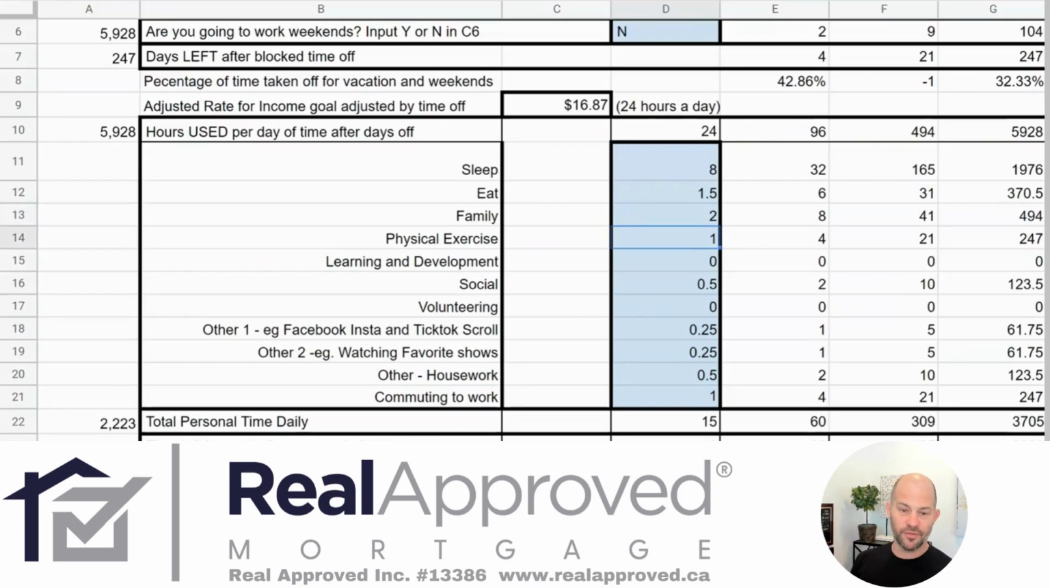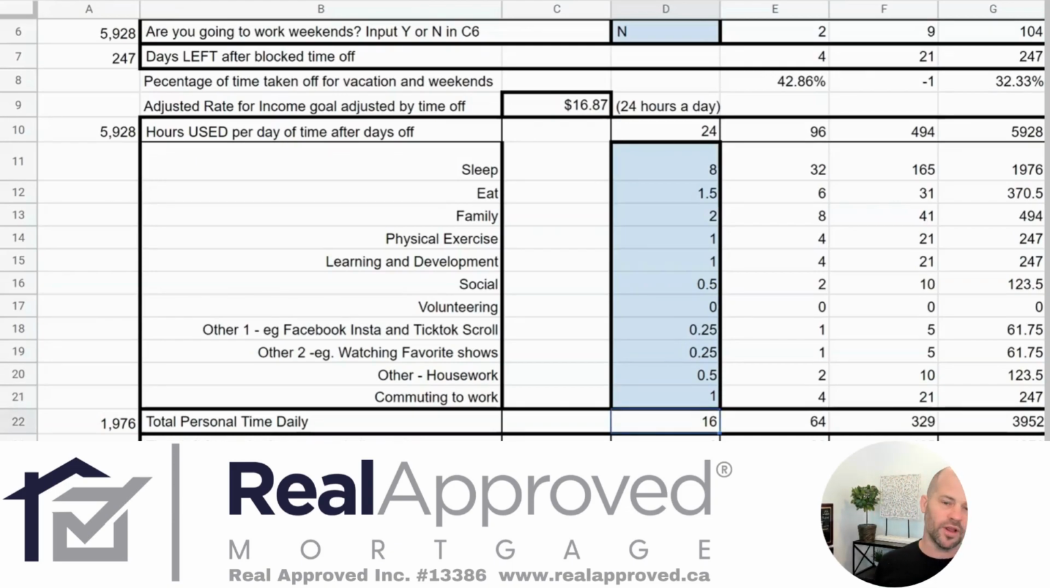Exercise for some of us is extremely important on a daily basis. Learning and development, that's something that we want to be working on as well, so maybe we want to put some time into there on a daily basis. Social, we want to go out and spend time with our friends. That's on a daily basis, but maybe weekly, you're looking at 2 hours a week out socializing with your friends. And then anything else, scrolling on Facebook, TikTok, all that other stuff. This is just saying we're going to spend maybe 15 minutes a day. Now, I know some people spend a little bit more, but we're just going to throw some budgets in here. Housework, commuting, all these other things, watching Disney Plus, whatever it is.